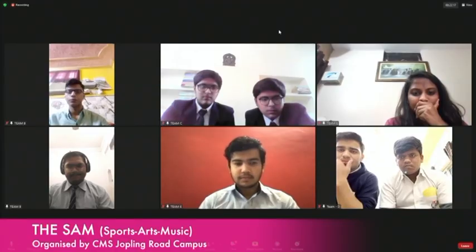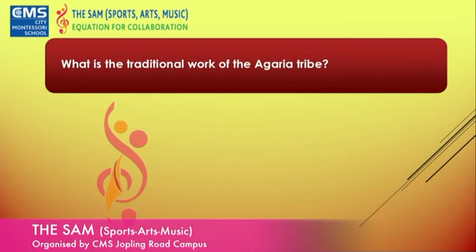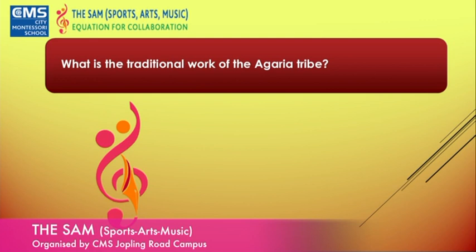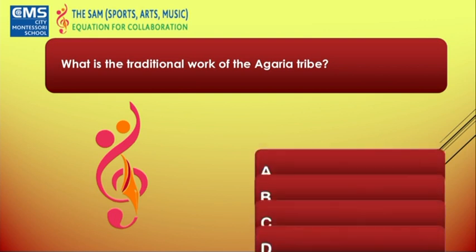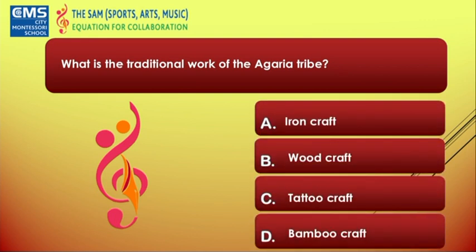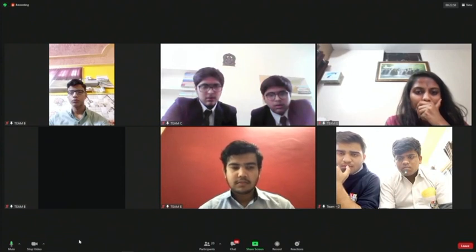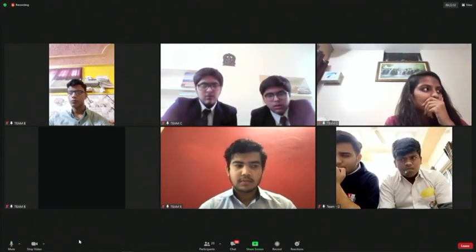Team C, what is the traditional work of the Agaria tribe? Your options are A, ironcraft, B, woodcraft, C, tattoo craft, and D, bamboo craft. Your time starts now. Bamboo craft. All right, you came out with an answer saying bamboo craft. I'm sorry, the answer is wrong.